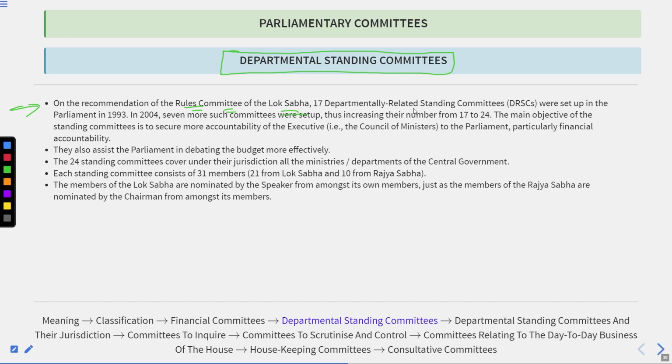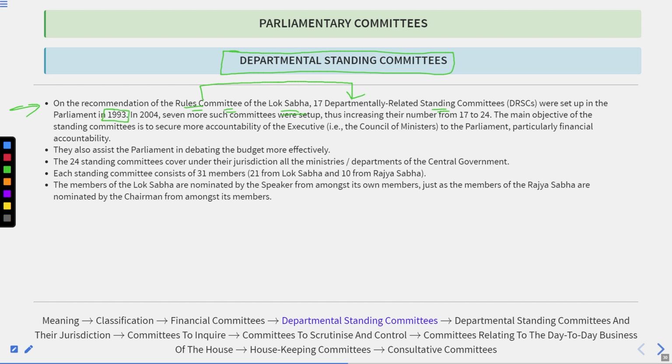17 departmentally related standing committees, DRSCs, were set up in the parliament in 1993. So that all started after the Rules Committee of the Lok Sabha recommended the formation of 17 departmentally related standing committees, and the establishment of these committees was completed in 1993.